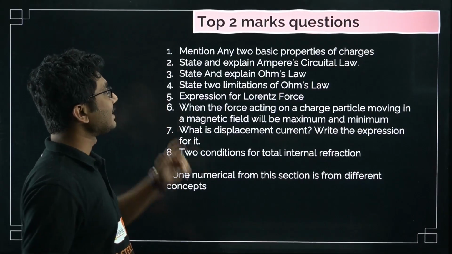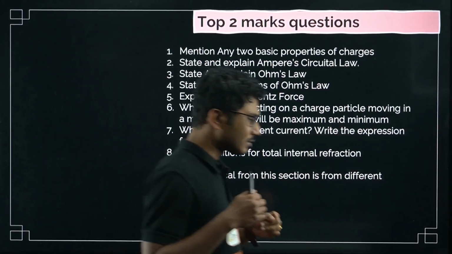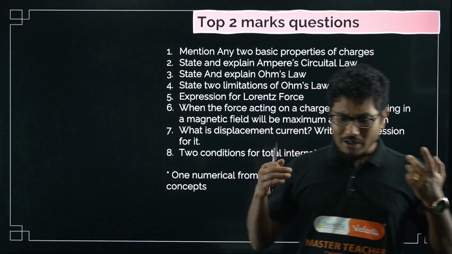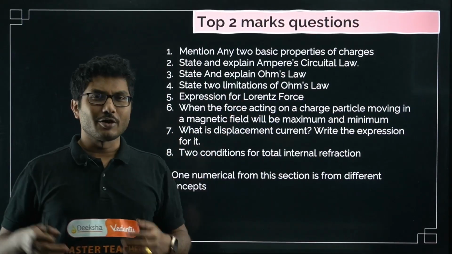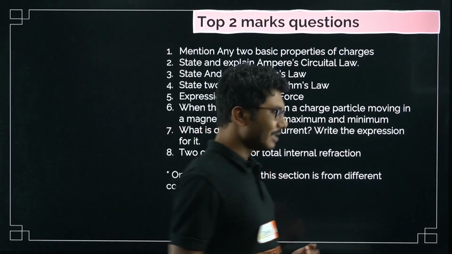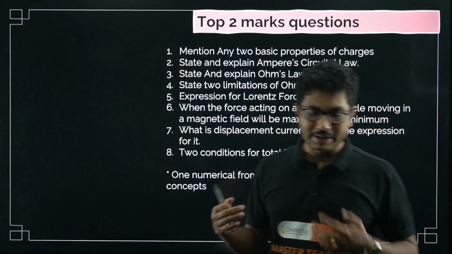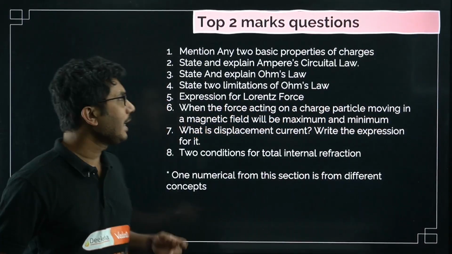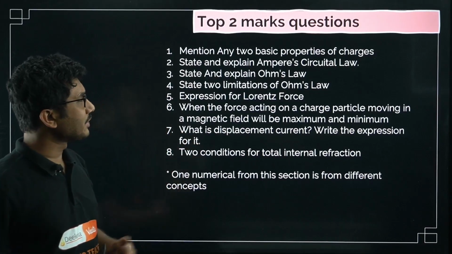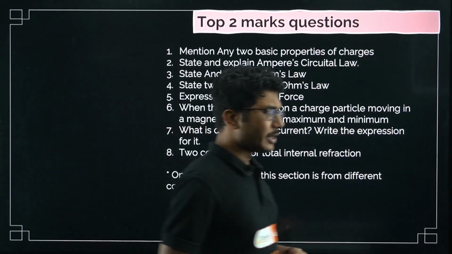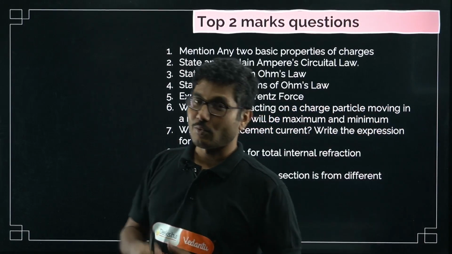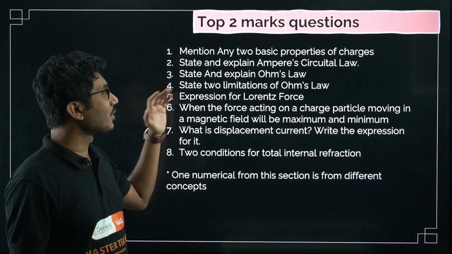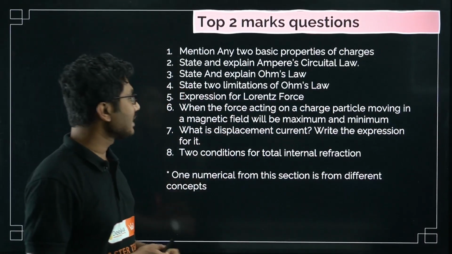Next is state and explain Ohm's law. Ohm's law is asked multiple times. In one of the districts they mention Ohm's rule. Actually, not Ohm's rule. Ohm's rule is incorrect. It will be Ohm's law only. It is a law, it is not a rule. Okay, next is state two limitations of Ohm's law. This is also commonly asked. So if Ohm's law was asked 5 times, this was asked 6 times. So both of them are very important. All of the questions are very important from this section.